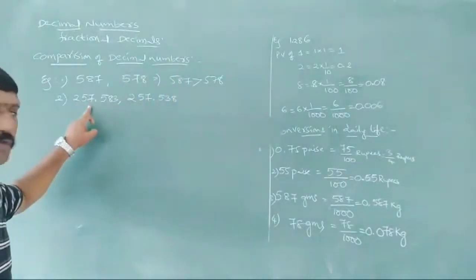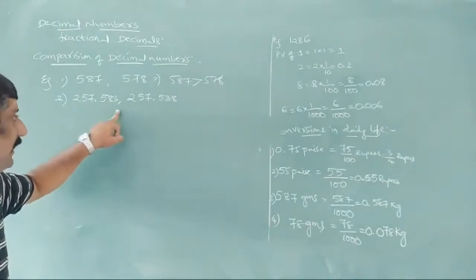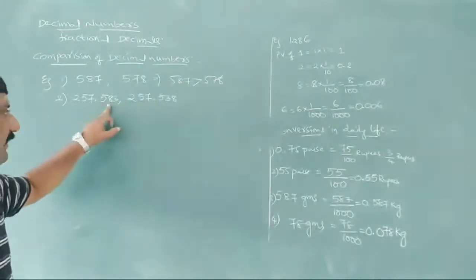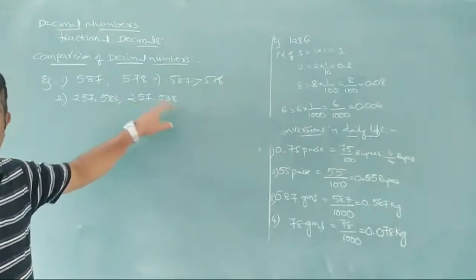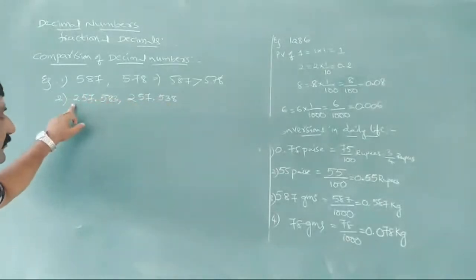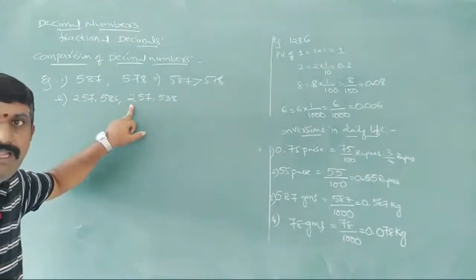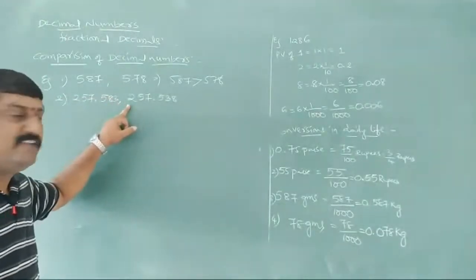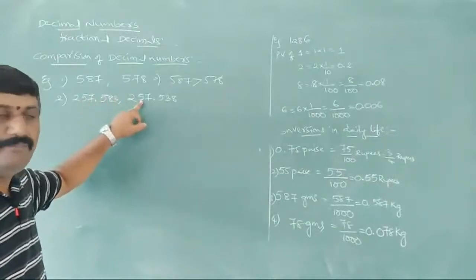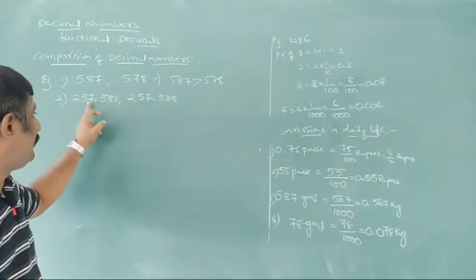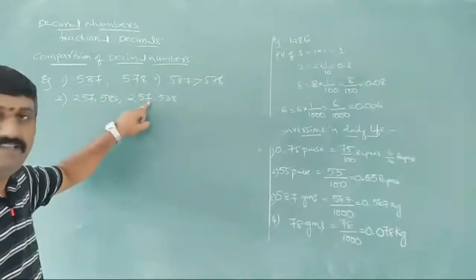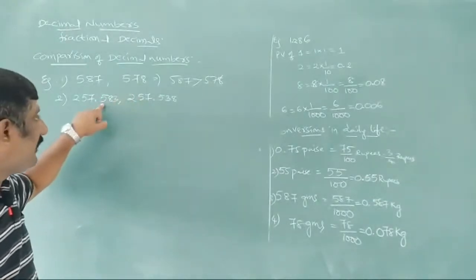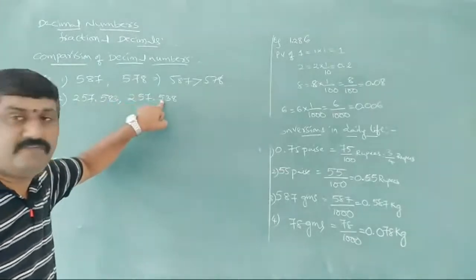Observe here, 257.583 and 257.538. Observe from which place, starting from hundreds place, this is also hundreds place. In hundreds place, both are same, 2 and 2. Coming to tens place, 5 and 5 both are same. Coming to units place, 7 and 7 both are same. Now, after decimal, tenths place. In tenths place we have 5, here also in tenths place we have 5.